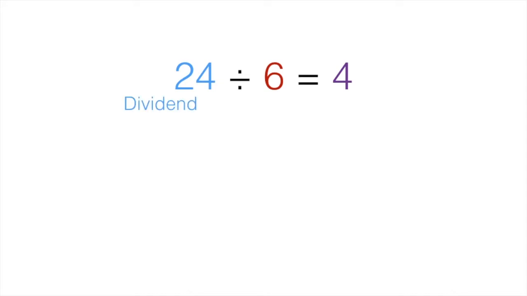Before we get started with division, we need to brush up on some vocabulary. Here is a sample division equation. 24 divided by 6 equals 4. When we divide, the number being divided is called the dividend. The number we are dividing by is called the divisor, and our answer is called the quotient.